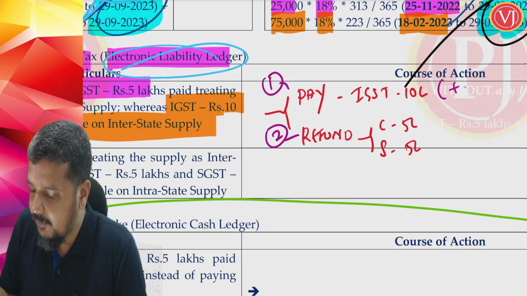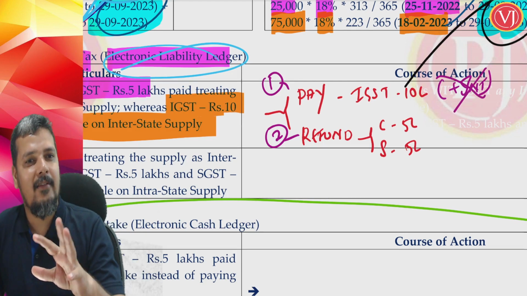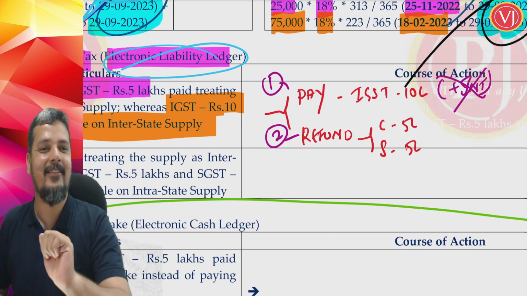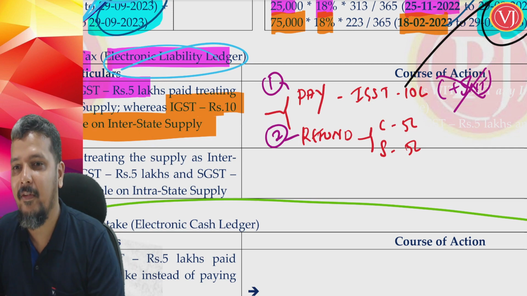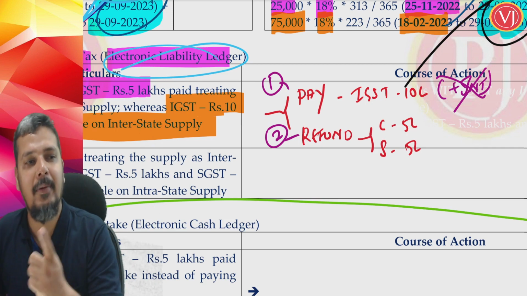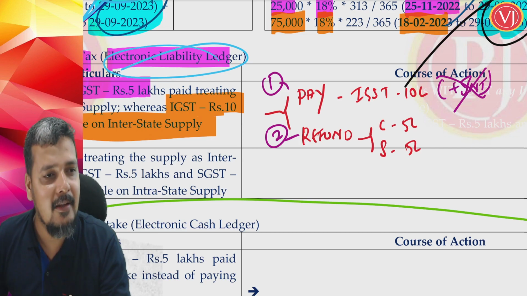Now you may wonder why we are discussing this with interest. Normally interest will come for late payment. Here they say that okay, we understand it is a general mistake. You have just paid in the wrong pocket, so we will not take interest. Fair enough? You pay the correct tax, don't pay the interest. You may find out after 2 years, but don't pay that interest.